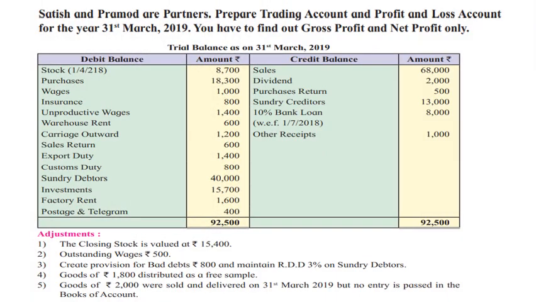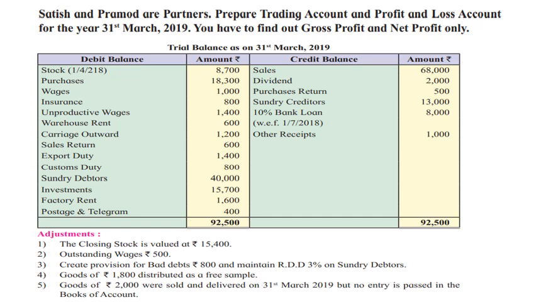Satish and Pramod are partners sharing trading account and profit and loss account for the year 31st March 2019. You have to find out gross profit and net profit only. In this sum, they ask us to find out gross profit and net profit only, means we have to prepare just trading and profit and loss account. Trial balance as on 31st March 2019.